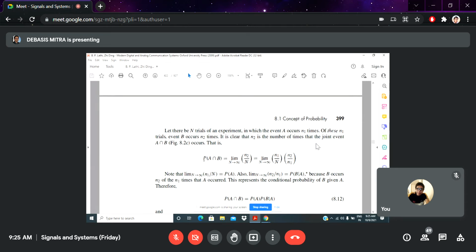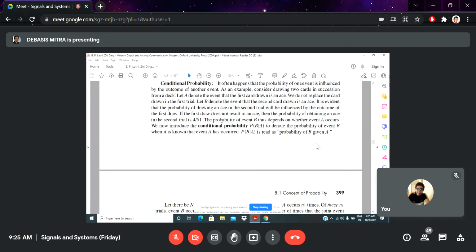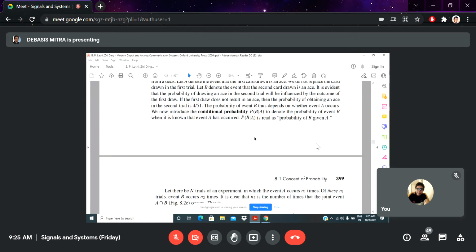So in that case, this is a question of conditional probability. That means whether the phenomena or events A and B are dependent on each other or not.